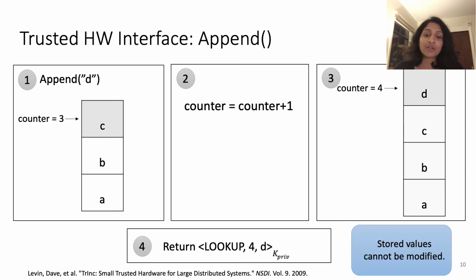And the important thing to note here is that the value in a given position cannot be rewritten. So there's only one valid attestation from your hardware for a given position of the log. And Trink actually shows how using a small trusted hardware, which just consists of a counter and a small amount of storage, you can actually implement such functionality.